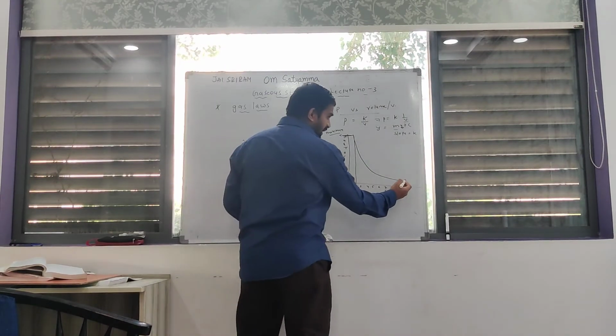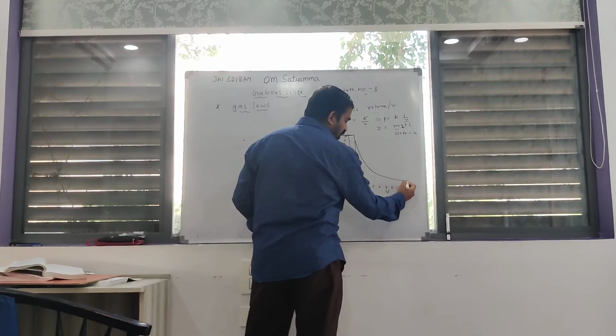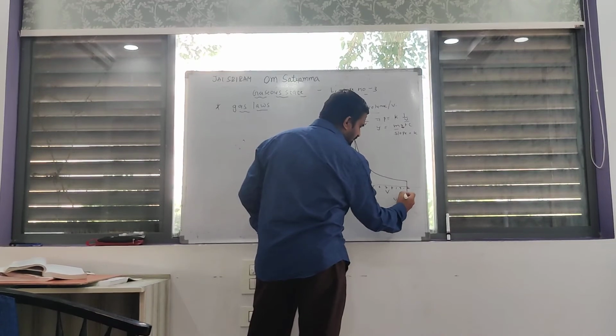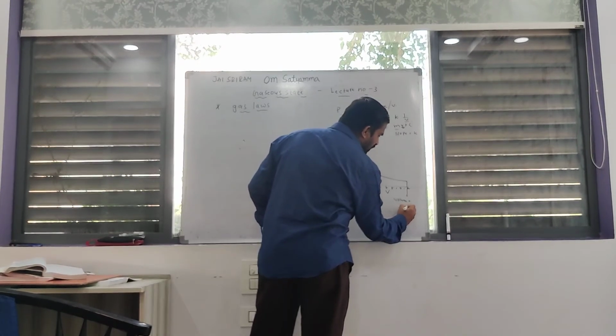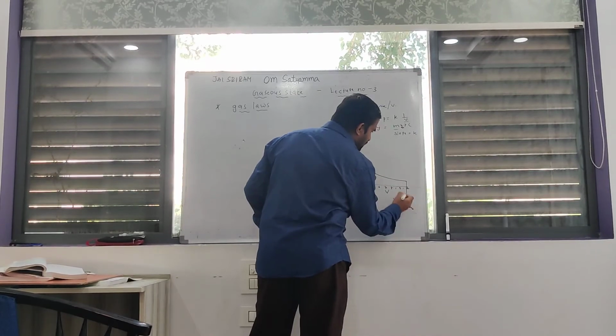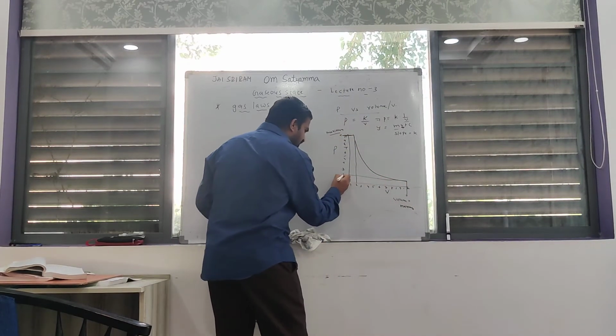At this point, volume is maximum, volume is 10. But at this point, pressure is low.